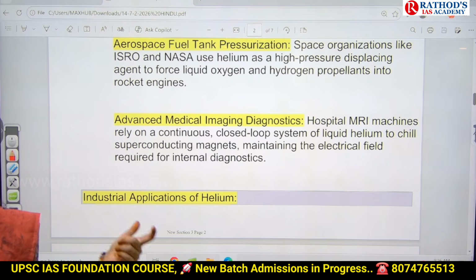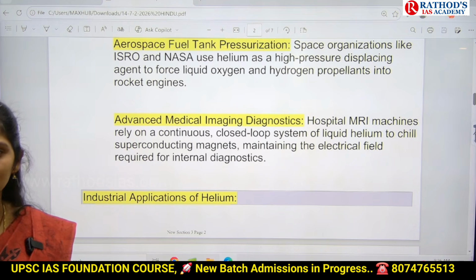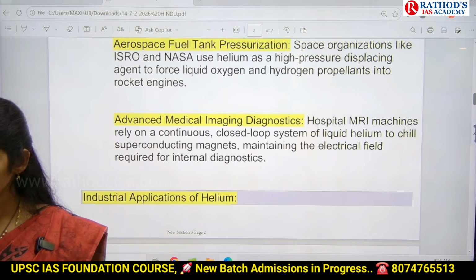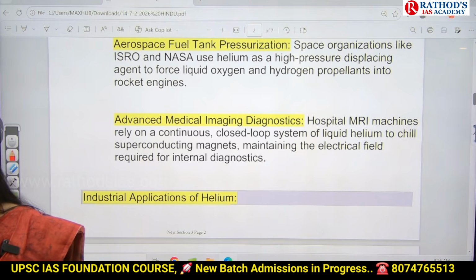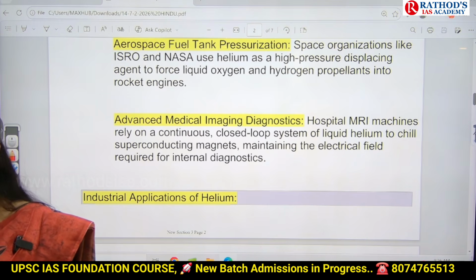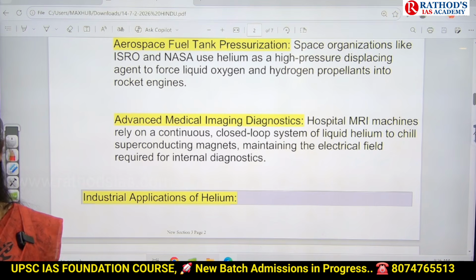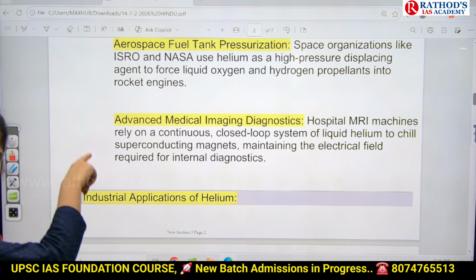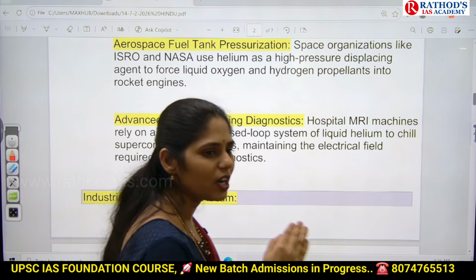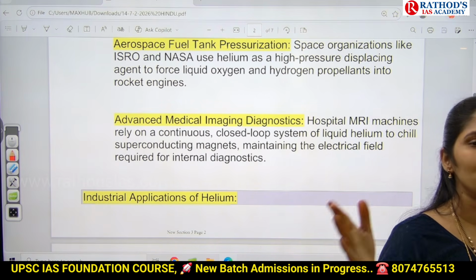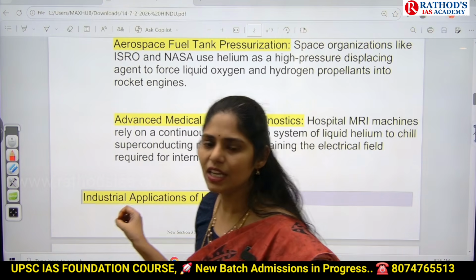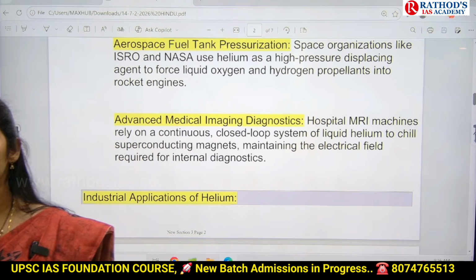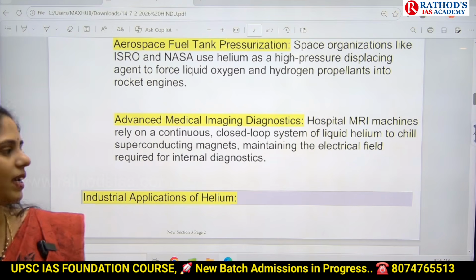Why are we using helium everywhere? Because it is an example of which gas? Inert gas. You know this inert gas, right? Or noble gas. Examples of inert gases, anyone? Helium, xenon, krypton, argon. Yes, can you recall the last group of the periodic table? So here helium is an inert gas which will not readily react. For maintaining a stable environment, we need to use this kind of inert gas. For that reason, helium plays an important role in the manufacturing sector, especially in semiconductors.